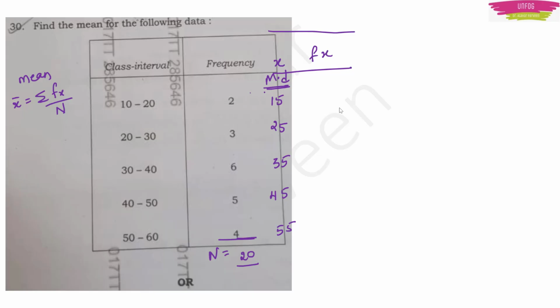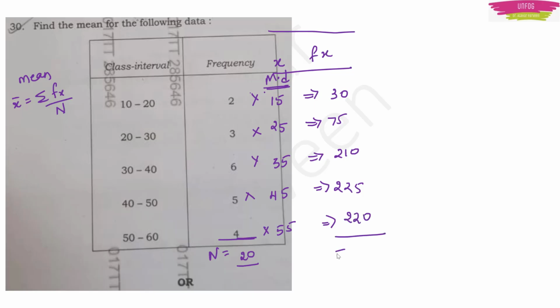Now I can easily find out the fx value, right? How do you find the fx value? You have to multiply the frequency and the midpoint x. If you do the multiplication, you will get fx here. So here it will be 30, here it will be 75, then here it should be around 210, and 45 5 times will be 225, and 55 4 times means 220.